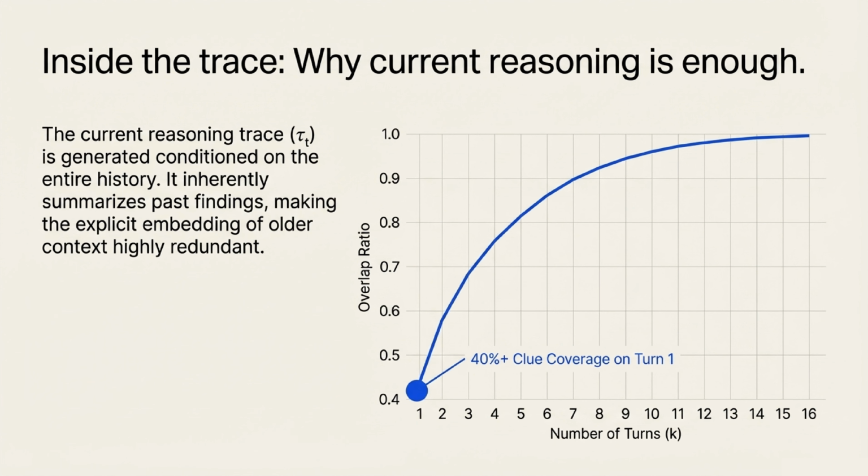Now, you might wonder, why do we only embed the current turn's reasoning trace instead of the agent's whole history? Because the current reasoning is generated conditioned on the agent's entire history, it inherently summarizes past findings. The current turn alone covers over 40% of all past clues, making the explicit embedding of older context highly redundant.